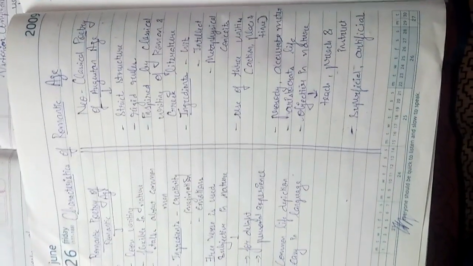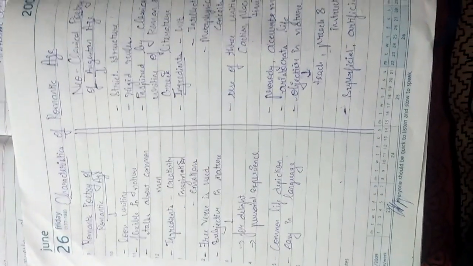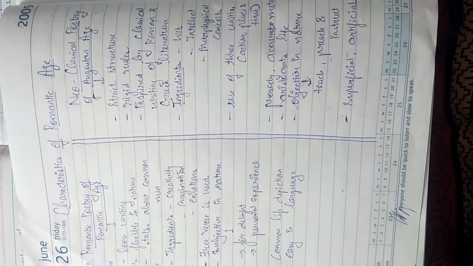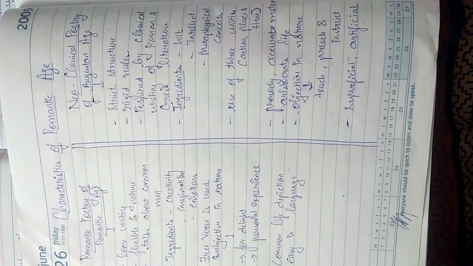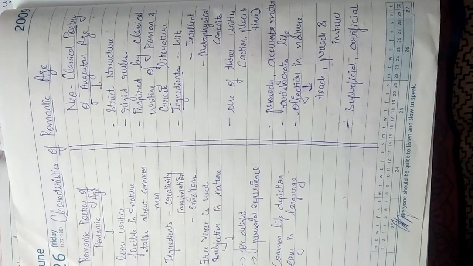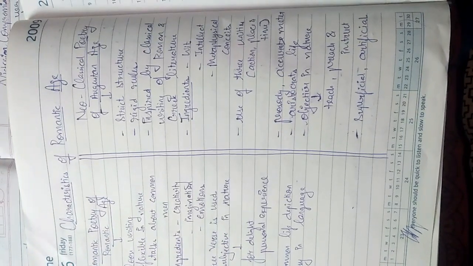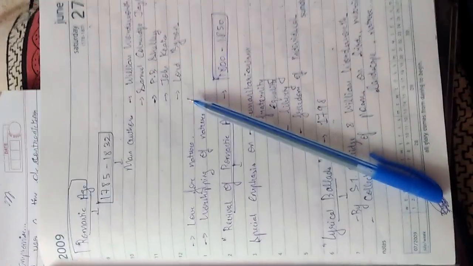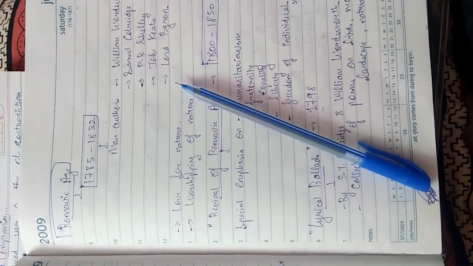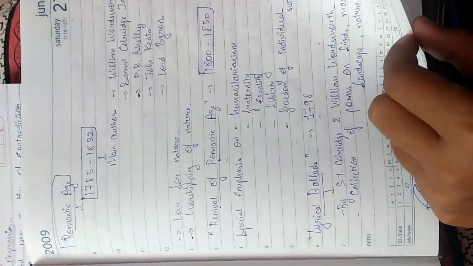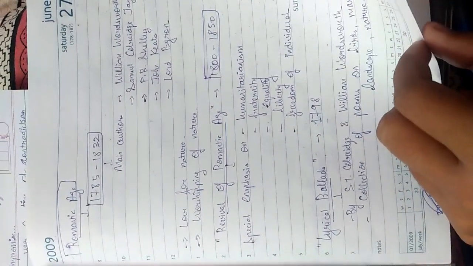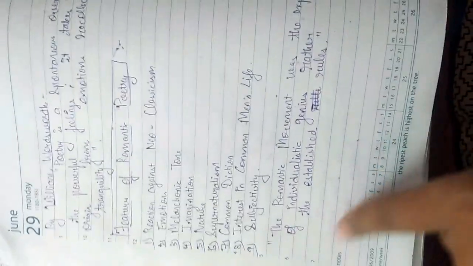In this video you will look at the characteristics of the romantic age, the difference between romantic poetry and neoclassical poetry, which is also known as Augustan age poetry, and the time period between the revival and romantic age, the revival of romantic age, the establishment of the Lyrical Ballads by S.T. Coleridge, and some of the great features of romantic age. So here we go with this video.